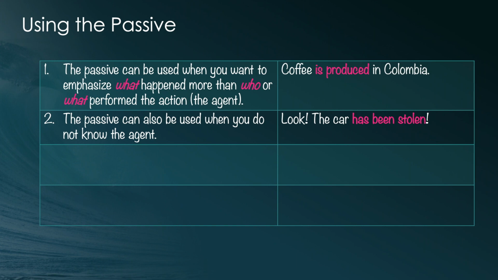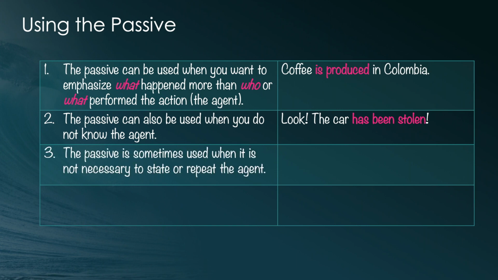Next rule, rule number 3. The passive is sometimes used when it is not necessary to state or repeat the agent. So if I say, my car was stolen, we know that a thief stole my car. We don't need to say, my car was stolen by a thief. We know that. The police know that.